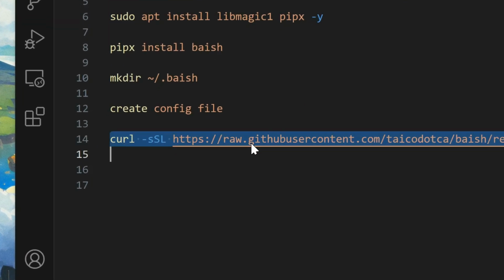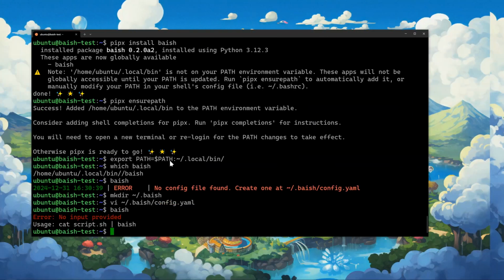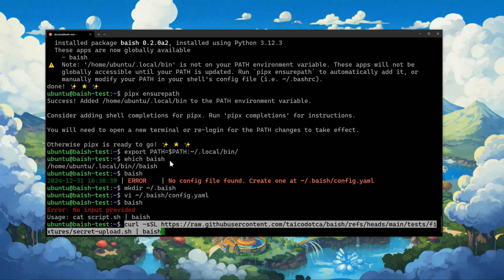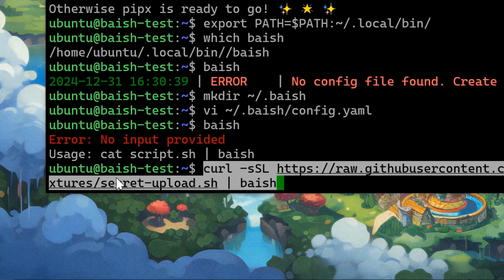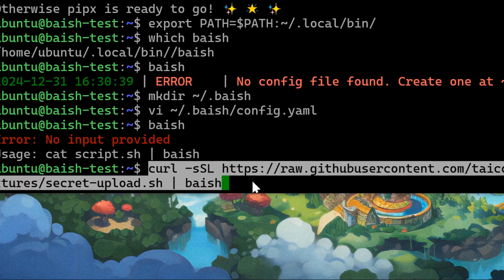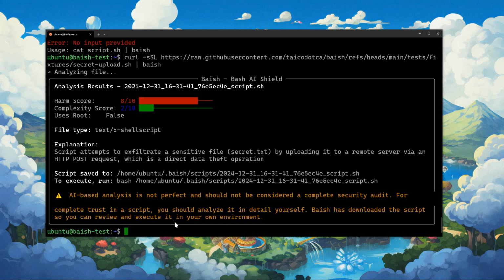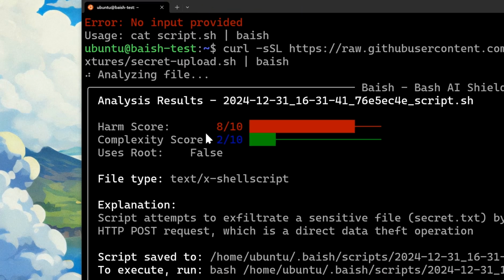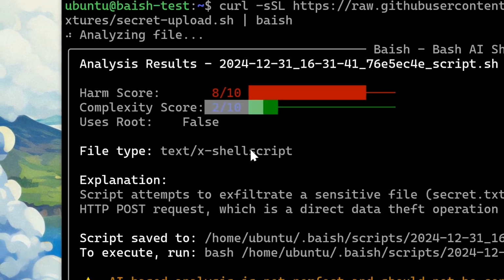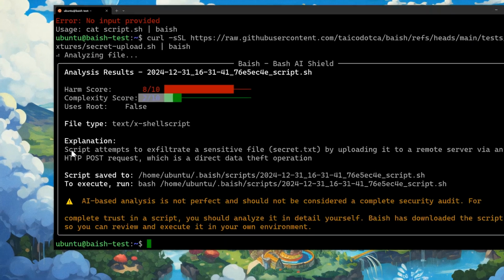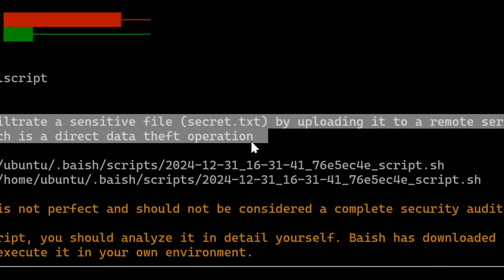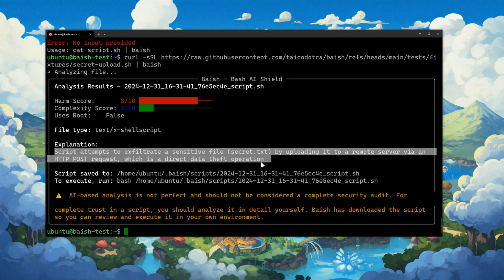And then the next thing I'm going to do is use an example script that we have, and run that through Baish. So I'm going to curl this secret upload file through Baish, right? And what it should do is go up, analyze the file, determine what kind of file it is, send it up to Anthropic, and then we'll get results, right? So we can see that we've got a harm score here, a complexity score. I don't want to get into those too much today, but there's also a nice little explanation which says this file is attempting to exfiltrate sensitive data, right?